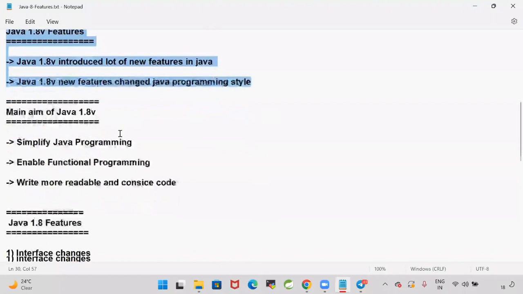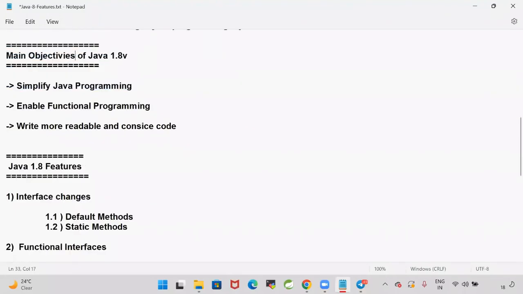What are the main objectives, the main aim of Java 8? What are the main objectives of Java 1.8? The main intention of Java 1.8 is to simplify Java programming, to enable functional programming in Java, and to write more readable, concise code. Concise is nothing but a smaller number of lines of code, and that code should have more readability. These are the main objectives of going for Java 1.8 version.